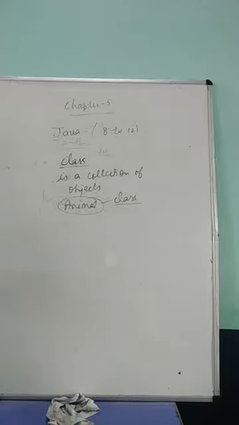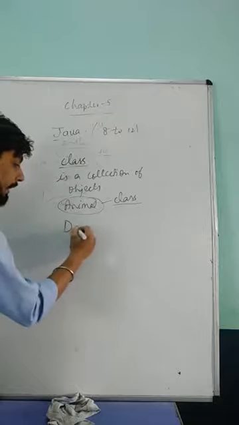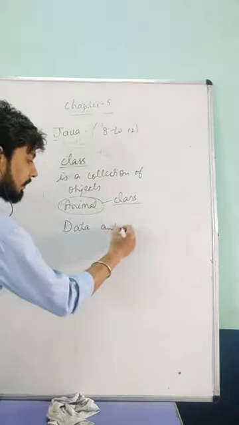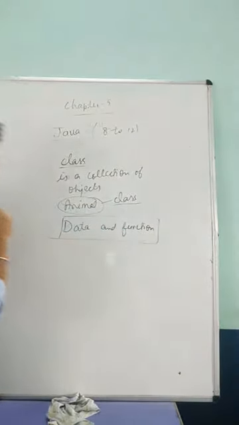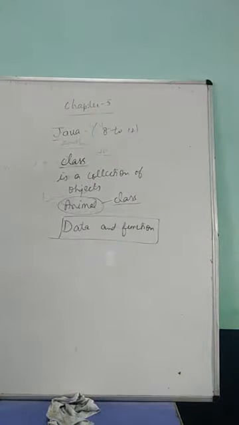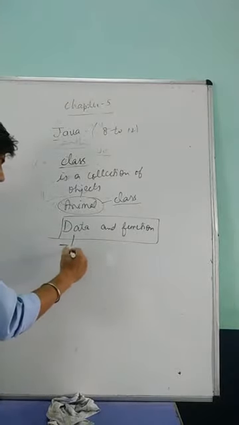Now, how is it implemented in our Java? It defines the data and functions to work together. Now, what is the data and what are the functions? Suppose we take a simple example of the dog. A dog has teeth, so it can be called our data.